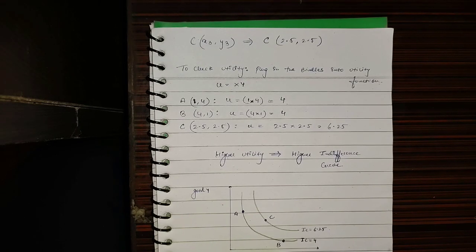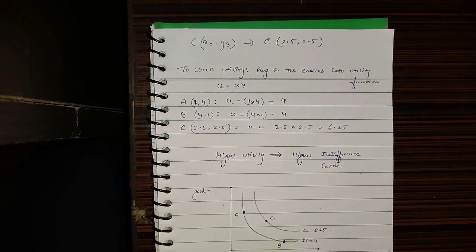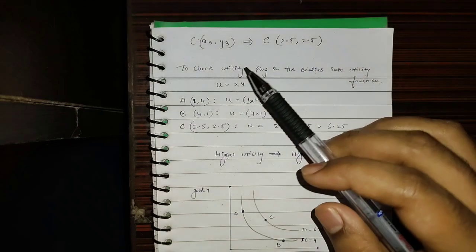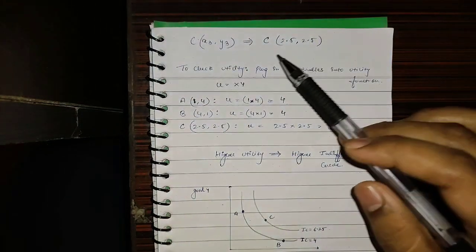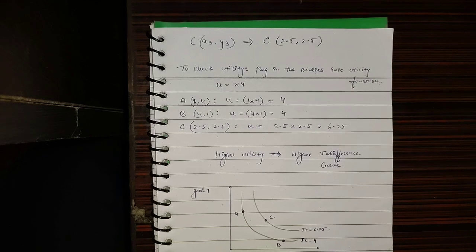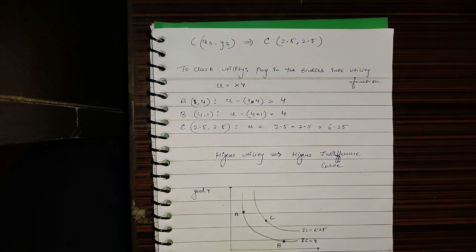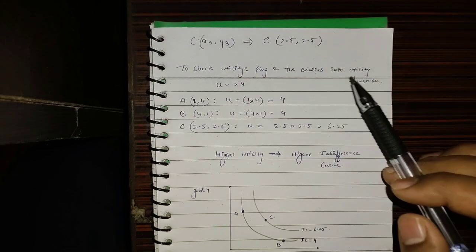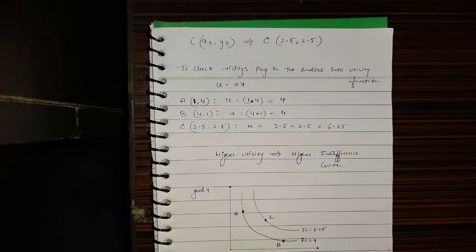Now to do a utility analysis and to find out which bundle is giving the highest utility, so that we can say that it is most preferred, we are going to take the three bundles that we have now. The average bundle that we calculated, C, is 2.5 for both quantities of x and y. Whenever we have to check utility, we simply take the bundles and plug the values of x and y into the utility function.